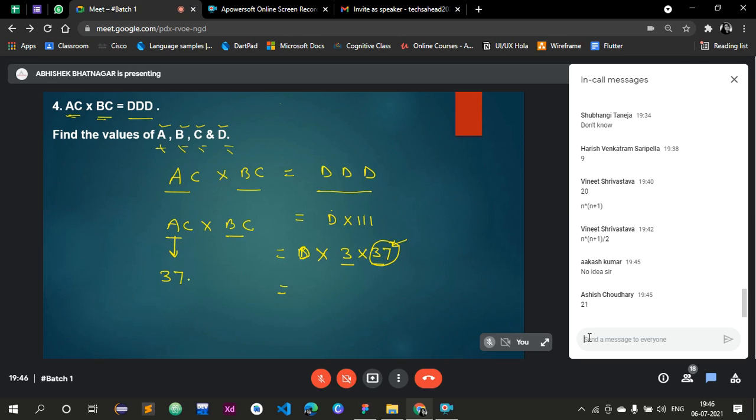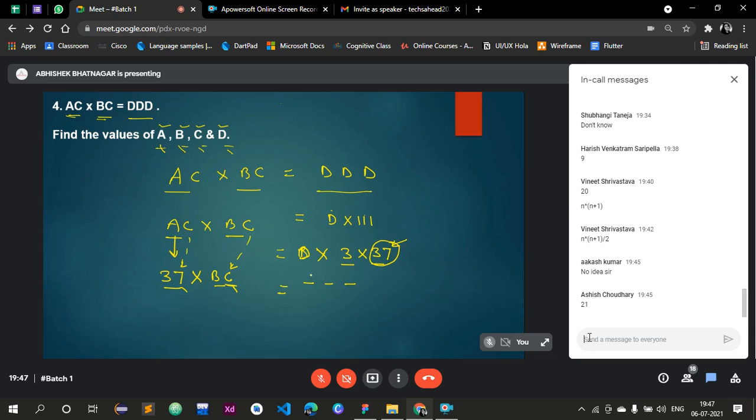Let's say AC is 37. So AC into BC, 37 into BC, is equal to triple D. Now check this. If this C is 7, then this digit must also be 7. 7 cross 7, what is the unit digit?